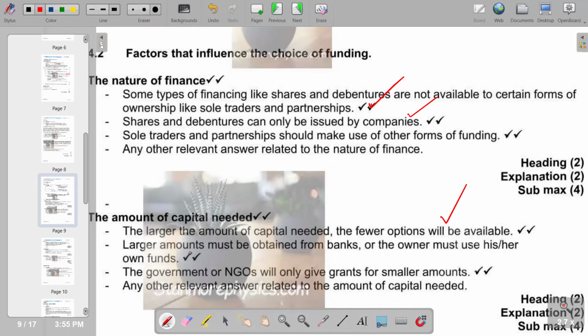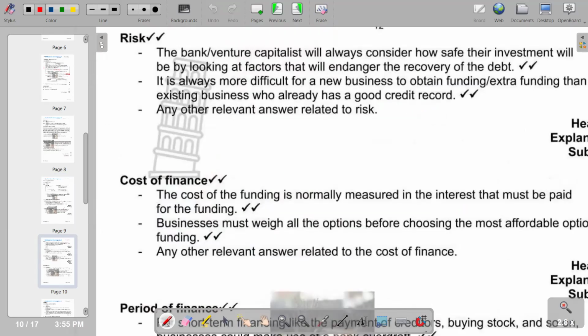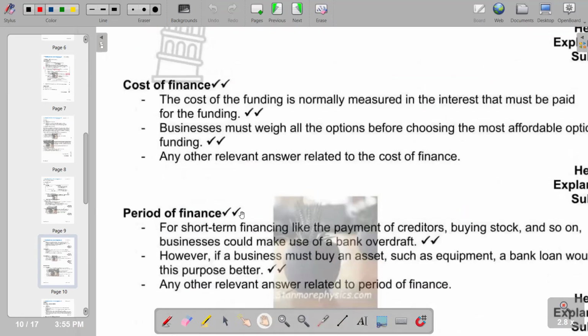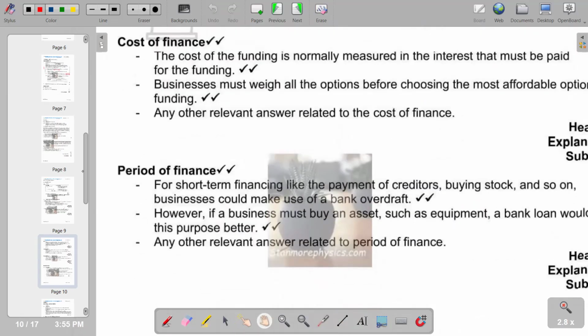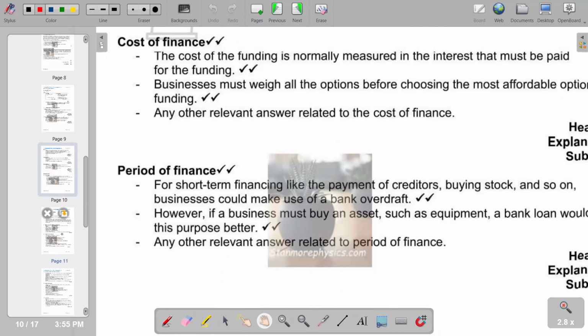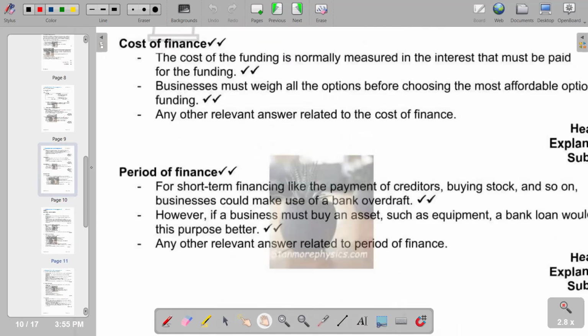Then large amounts must be obtained from banks, or the owner must use his or her own funds. So this is the amount of capital needed, and then we move on to the risk that is associated with the funding, which should also be taken into consideration. Cost of finance, also period of finance. So these are the factors that need to be taken into consideration.